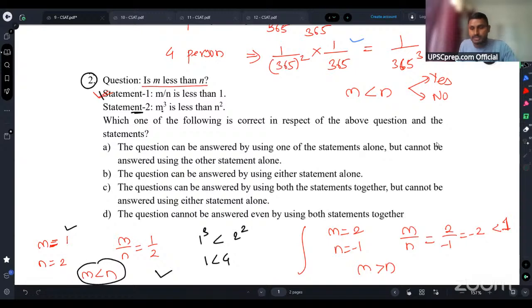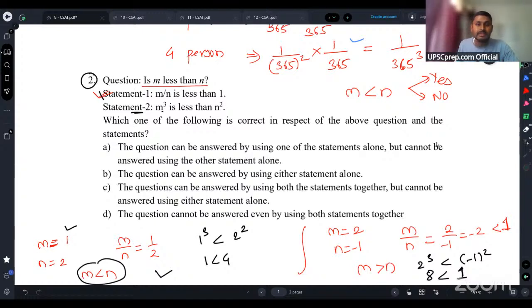But let's come to the second example. In this case, m cube will be 2 cube, and it should be less than n square, which is minus 1 square. So m cube is 8, and n square is 1. Is 8 less than 1? No, right?